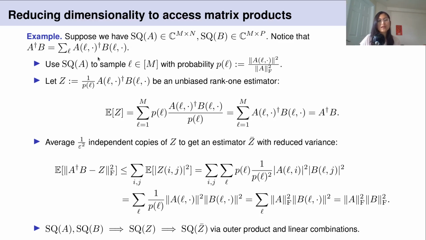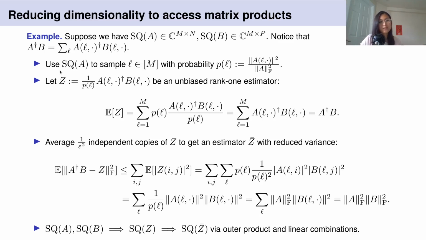We want to use the linear combinations property to say that we then have sampling and query access to A dagger B. But this linear combination is over M things, which is too large for us. So what we're going to do is subsample them to get a smaller number of outer products in our sum.